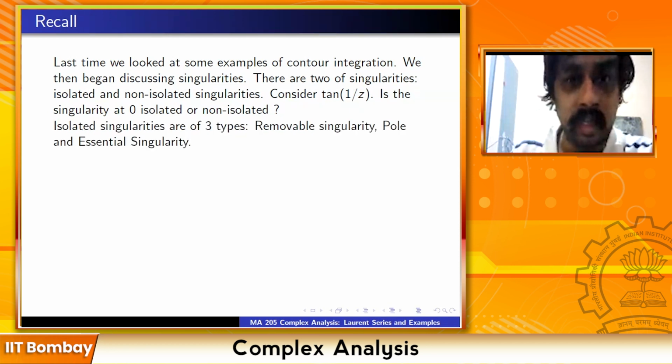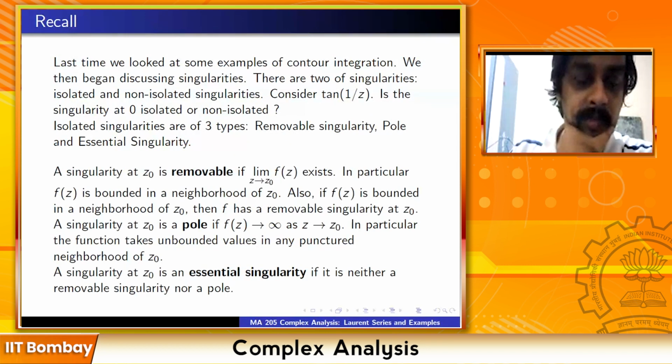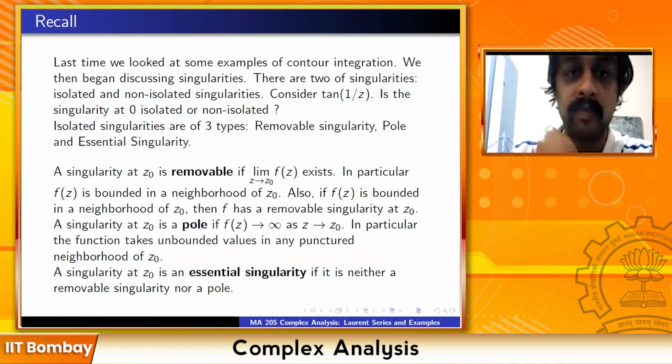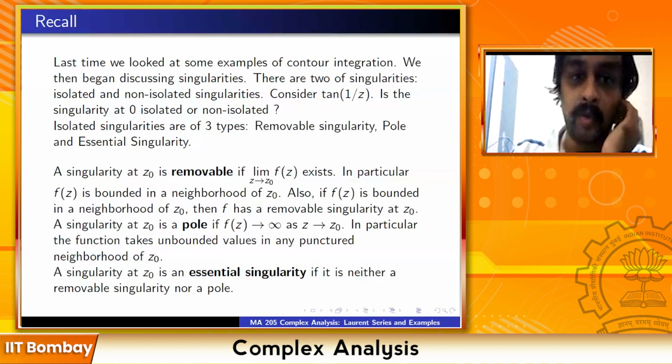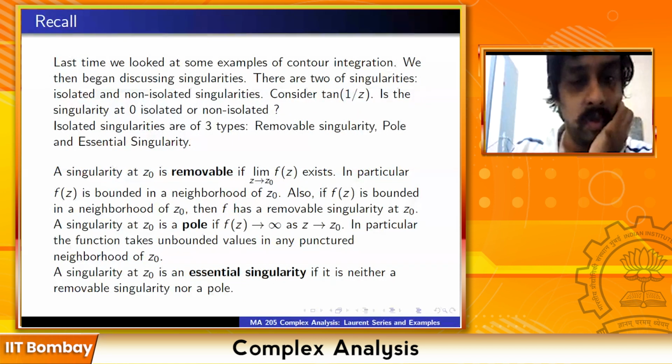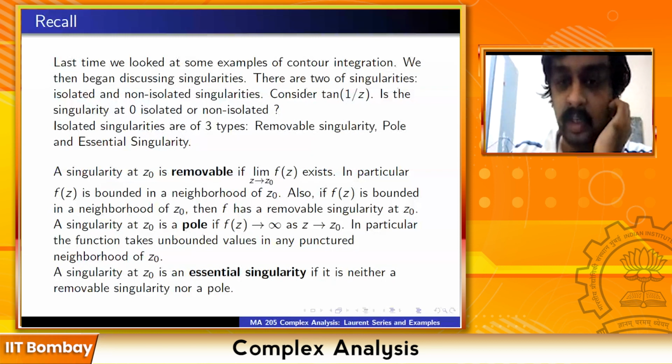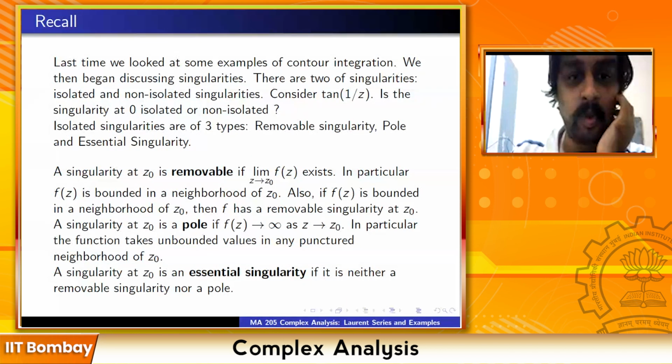Isolated singularities are of three types: removable singularity, pole, and essential singularity. Let me hurriedly recall. The singularity at z0 is removable if the limit of f(z) as z tends to z0 exists. In particular, f(z) is bounded in a neighborhood of z0. So if z0 is an isolated singularity and the function is bounded in a neighborhood of that point, then it is a removable singularity. This is what we saw last time.